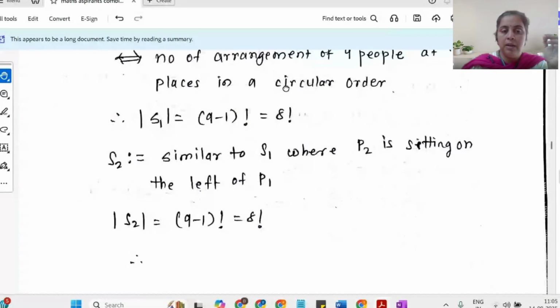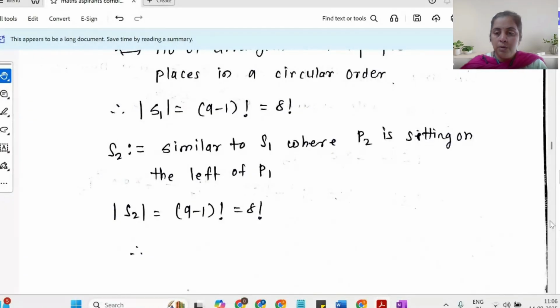Now similarly, let us say S2 is a set similar to S1, the sitting arrangement, but now P2 is sitting on the left of P1. So once P1's position is decided, P2 is going to take the place on the left of P1. So for P2, there is no choice. I just have to decide the arrangement for P1. Okay. So P1 plus the remaining 8, that means I have 9 people. So 9 people can be arranged once again in 9 minus 1, that is 8 factorial ways.